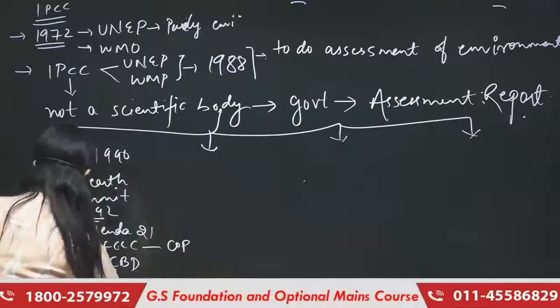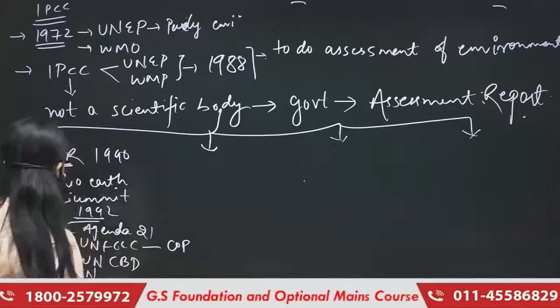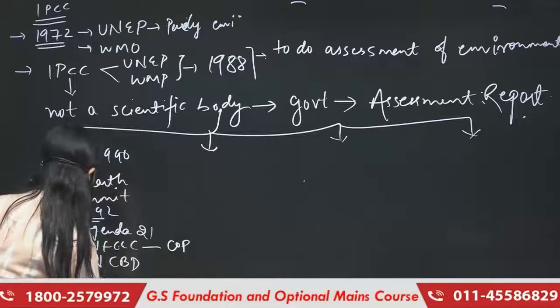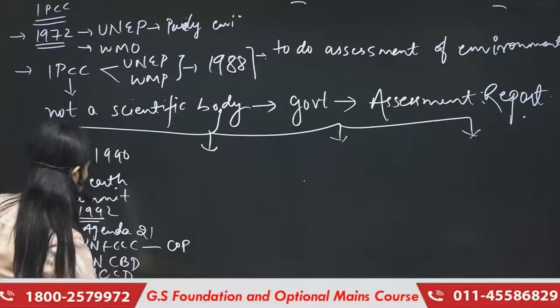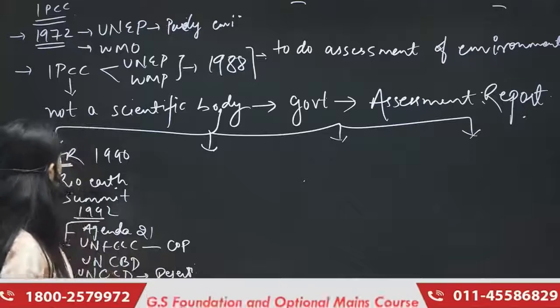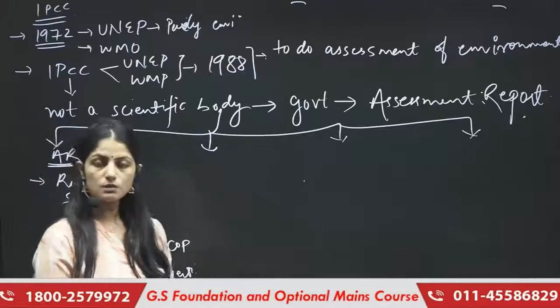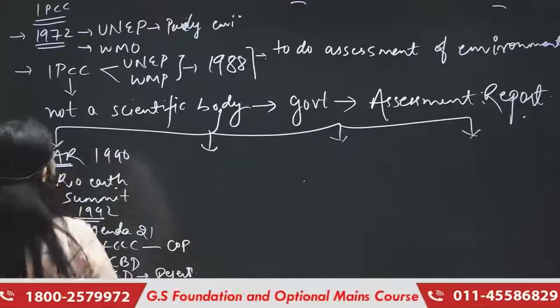And the last one was the United Nations convention, I think it was on desertification. Yeah, so it was on desertification. So these were some of the outcomes of the Rio Earth Summit, which came from the first assessment report.